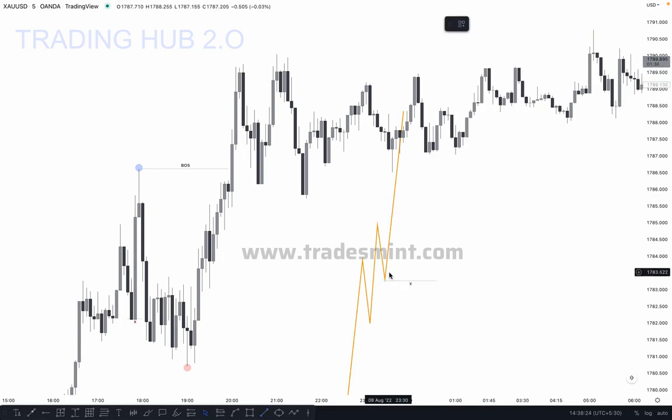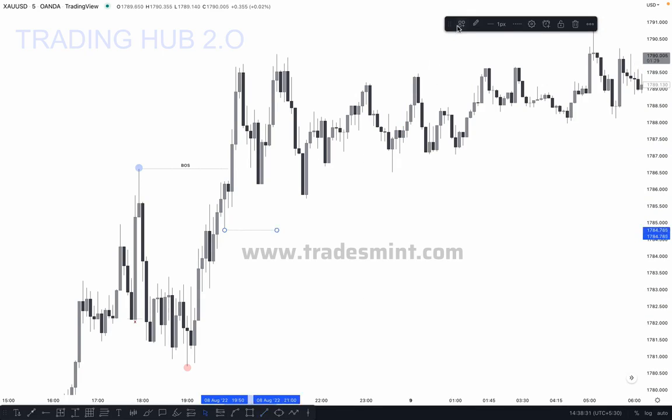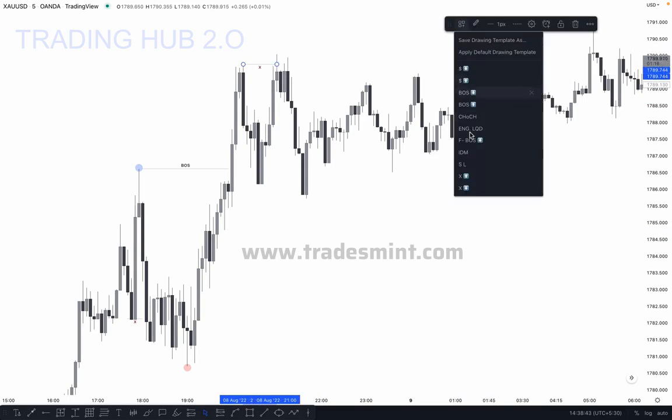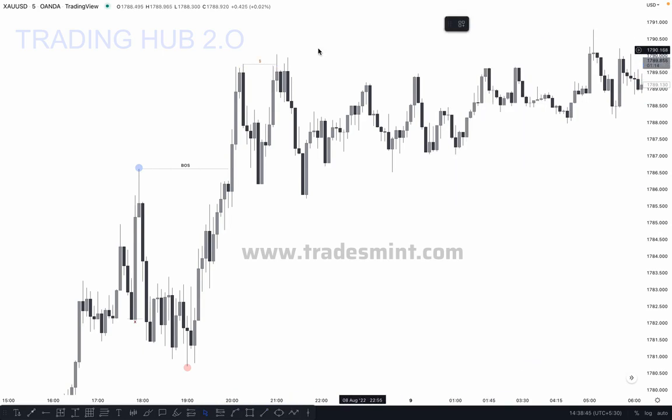So this low is our inducement, and what happened here? The market closed above it but did not take this inducement, and the market broke the structure to the upside here. It means the market took out the liquidity and created a new high.